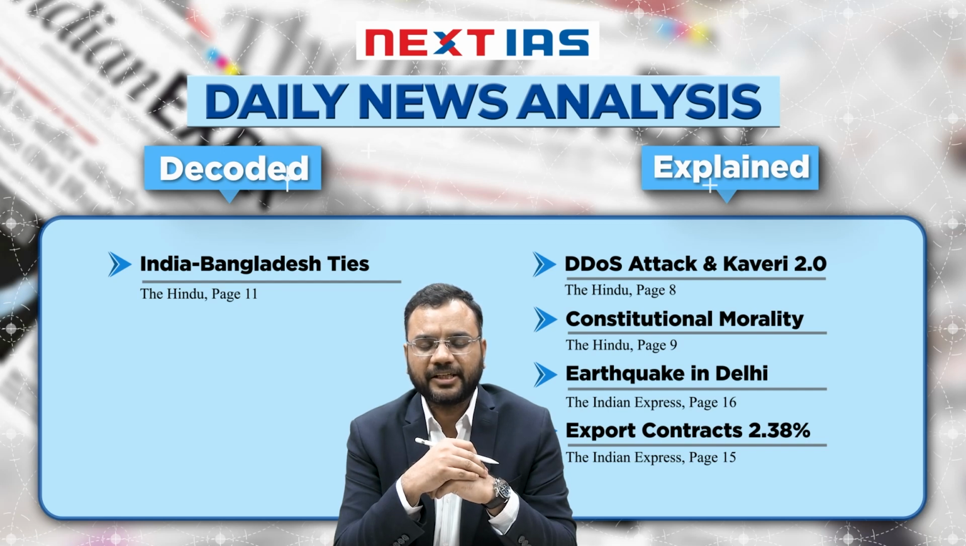The first article is regarding DDoS attack and Kaveri 2.0, which has come in The Hindu newspaper. Then we will discuss constitutional morality, which again has come in The Hindu. Then we will discuss the earthquake in Delhi, and at last we will discuss export contracts, that is 2.38% export has been contracted. So let us start with our first article.